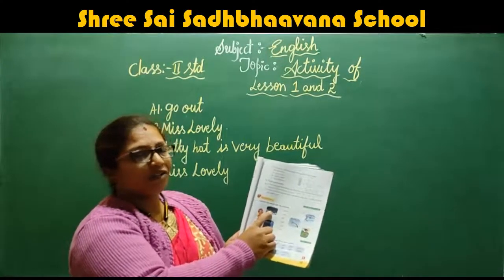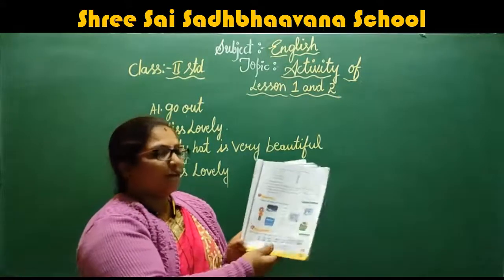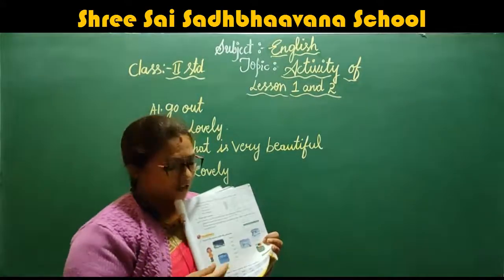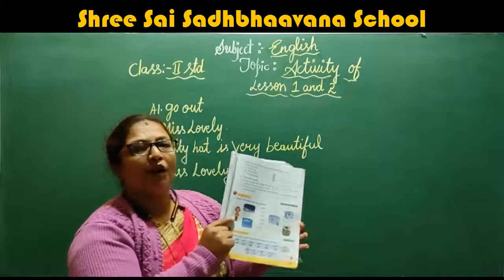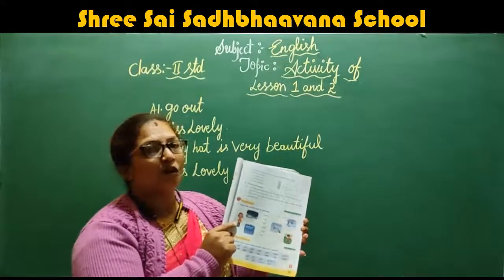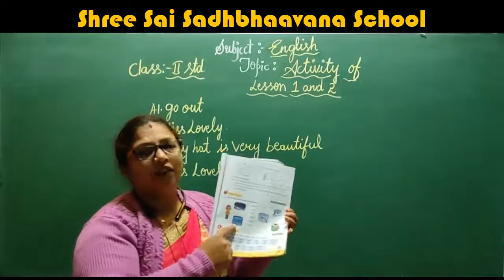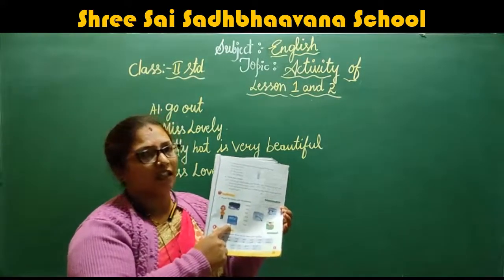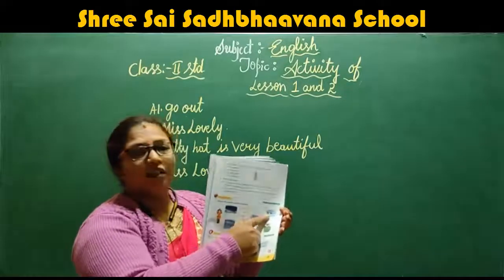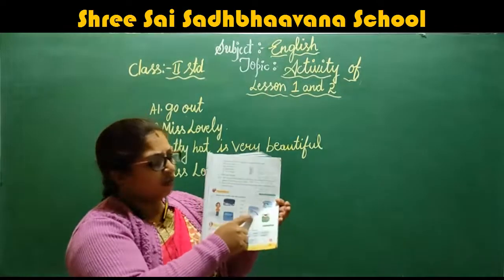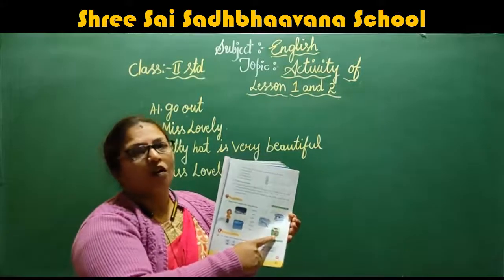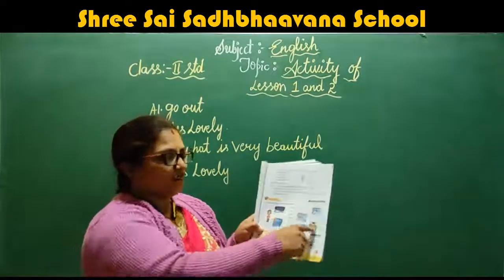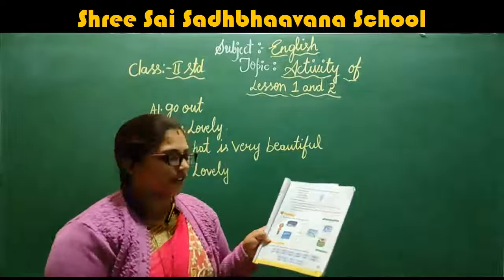The left side first picture is storm. Second, the boy is standing, that is cold. Here the rain drops are falling, that is rain. This is snow. This is wind. This is sun, hot. So this one you should mark in your textbook.